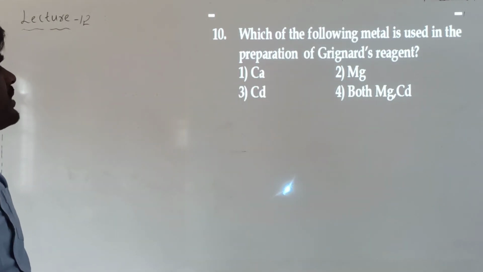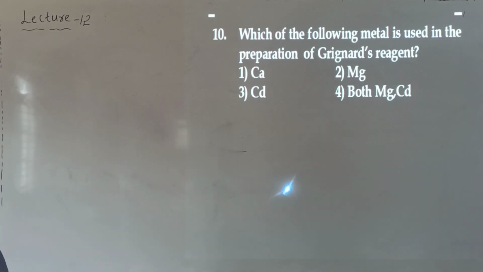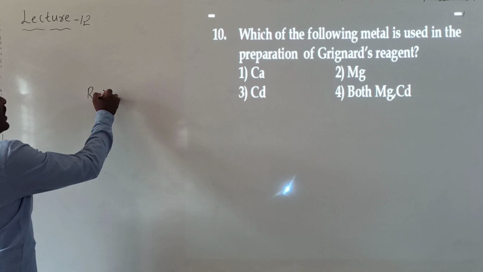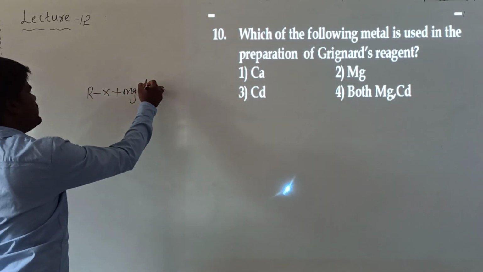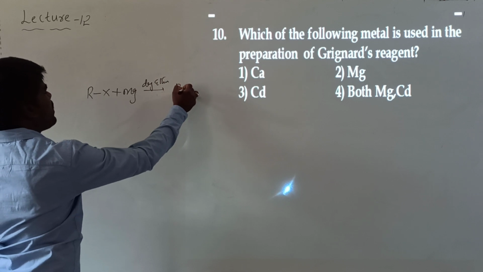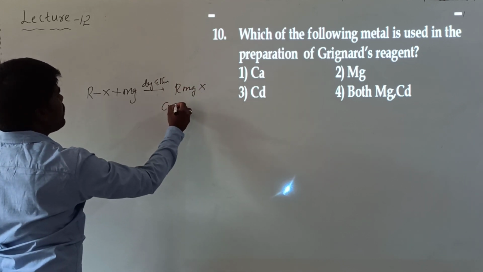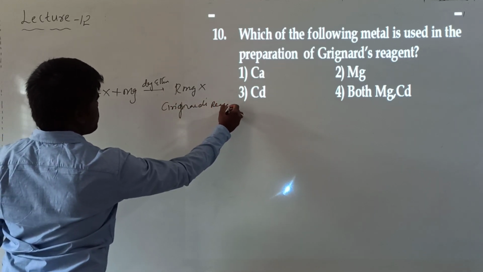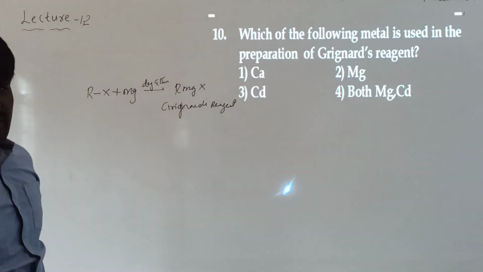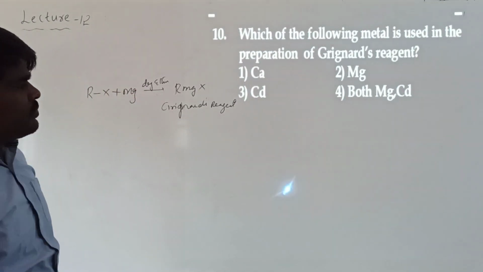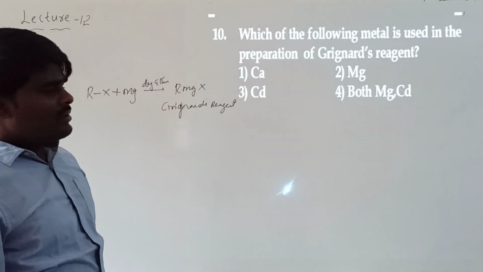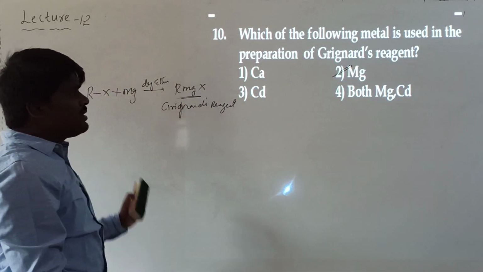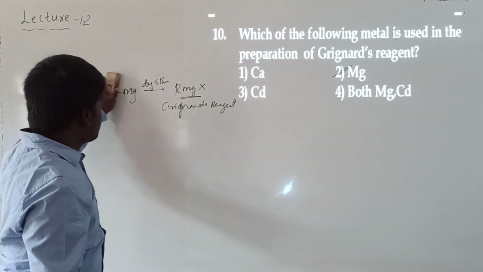Look at the next question. Which of the following metals is used in the preparation of Grignard's reagent? Grignard's reagent is one of the important reagents, which is generally prepared by the reaction of alkyl halides with magnesium in the presence of dry ether, and it forms RMgX. This is what we call Grignard's reagent, which is very essential in organic synthesis. It will be used to prepare various organic compounds. You will come across various reactions of Grignard reagent in organic chemistry. So, it is basically composed of what? Magnesium. Grignard reagent is basically prepared using magnesium as a constituent element.